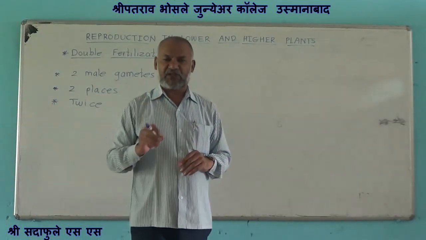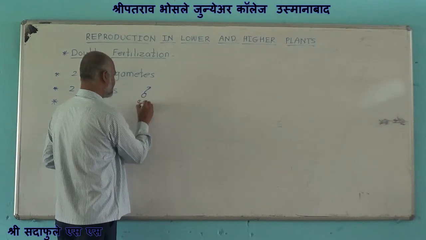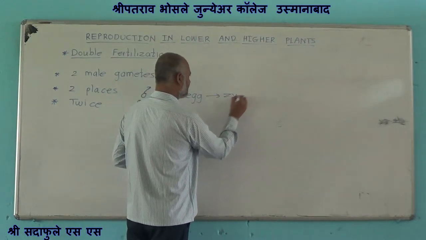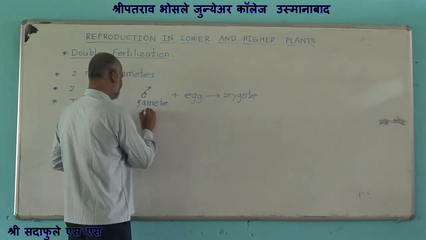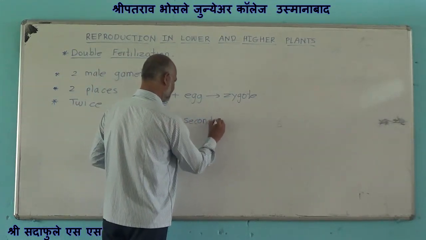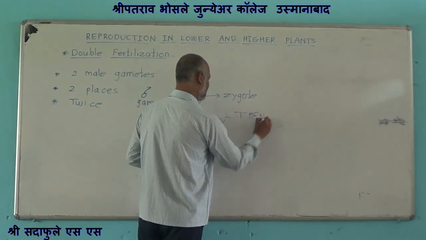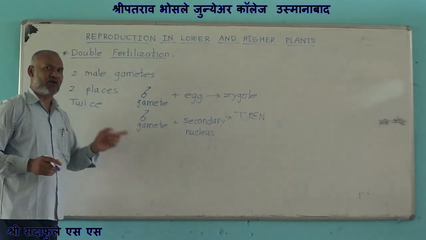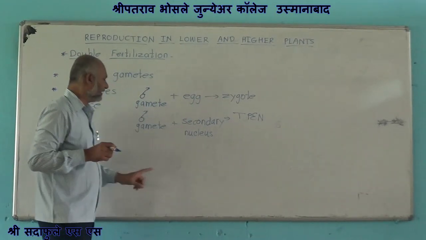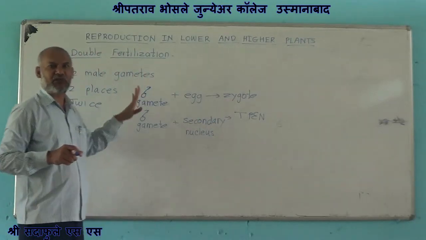The fertilization in which both the male gametes are utilized, one male gamete fuses with egg to form diploid zygote, and another male gamete fuses with secondary nucleus to form triploid primary endosperm nucleus, is called double fertilization.